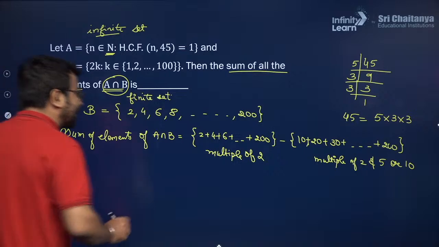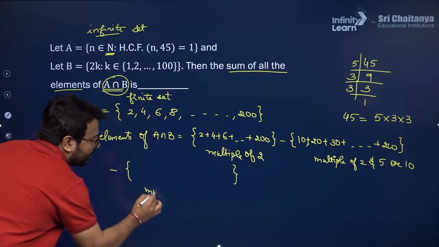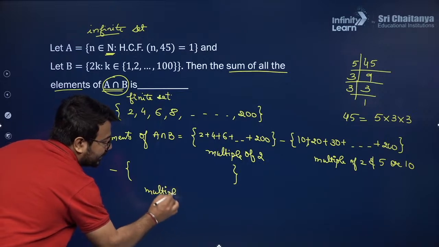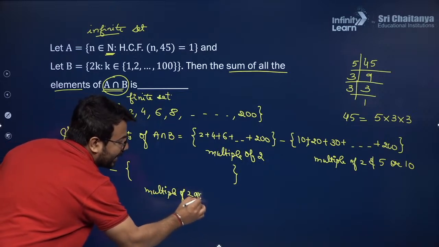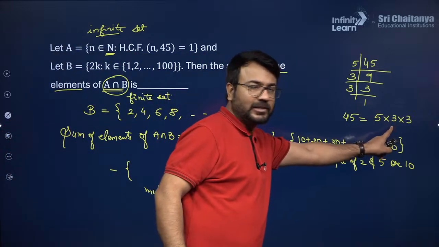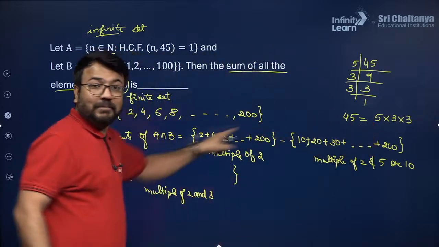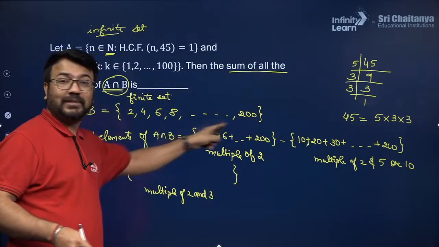Now we are subtracting another set, which are the multiples of 2 and 3. Now see, I want to eliminate the multiples of 3. I want to eliminate the multiples of 5 from this set, but this set already belongs to the multiples of 2.